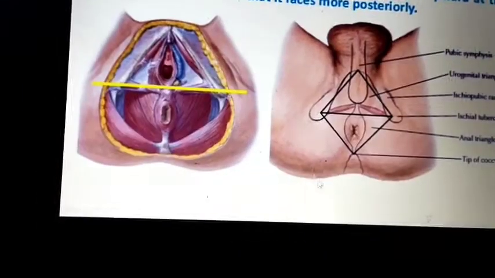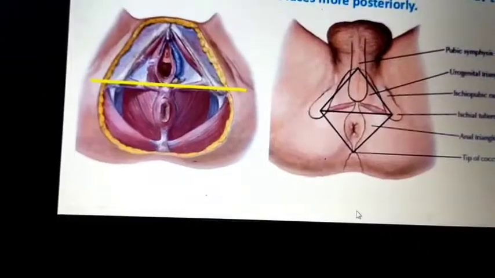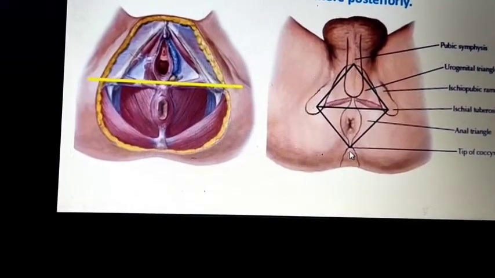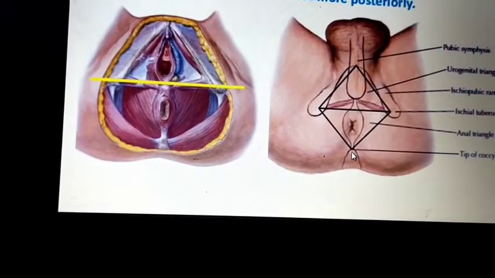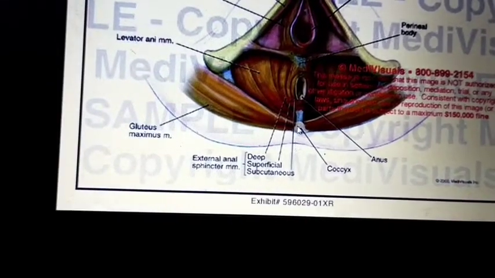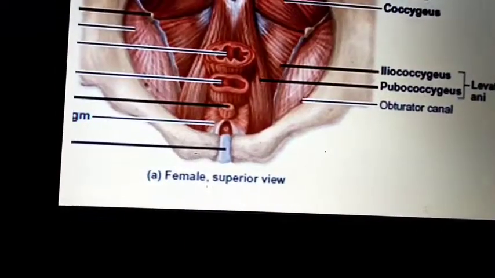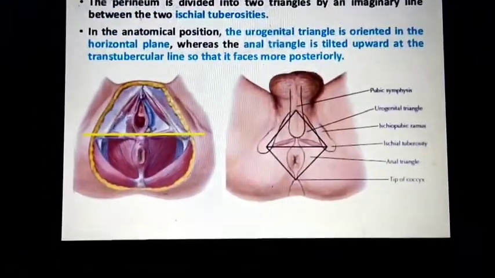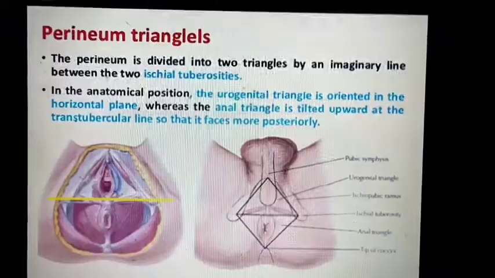Posteriorly, this is the superior end of the intergluteal cleft. You can see a cleft, with the buttock or gluteal regions on either side. This is the surface margin or surface border of the perineum.